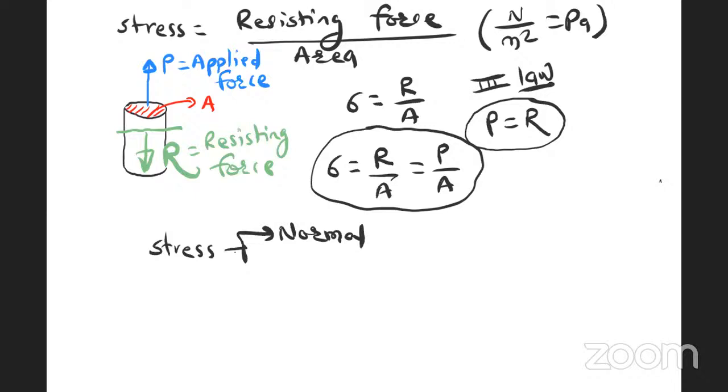That is normal stress. There will be a tensile stress, there will be a compressive stress. In normal stress, the load is applied perpendicular to the area. If the applied load is tensile, then this is tensile stress. And stress can be compressive also. In normal stress there will be compression also.